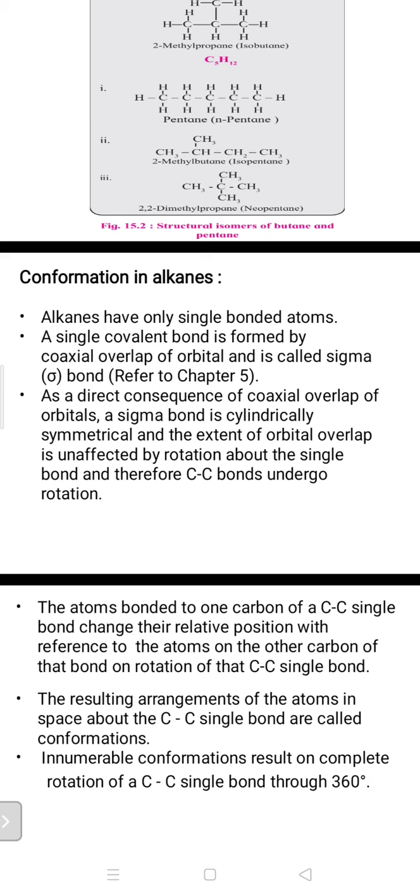Every atom, molecule, bond tries to rotate, and whenever they rotate, the coaxial overlap of the orbital causes sigma bonds which are cylindrically symmetrical, and the extent of orbital overlap is unaffected by rotation about the single bond, and therefore carbon-carbon single bonds undergo rotation.